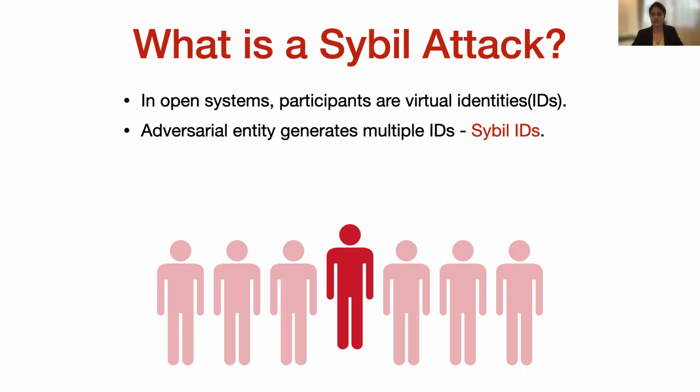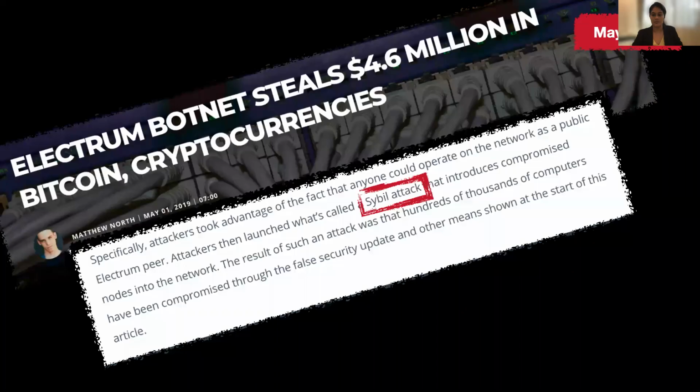This allows an adversary to claim multiple identities independent of the actual adversarial participants, thus resulting in a disproportionate influence over the system. This attack is prevalent even today, after 2 decades since it was first identified.